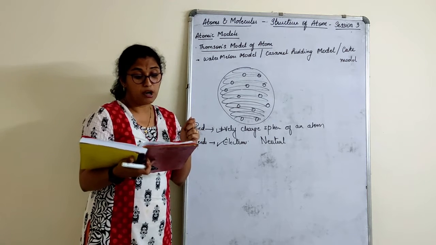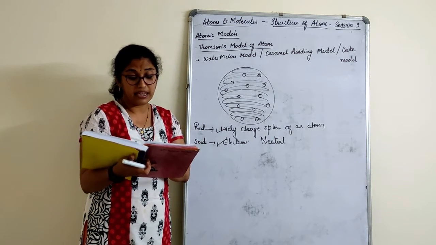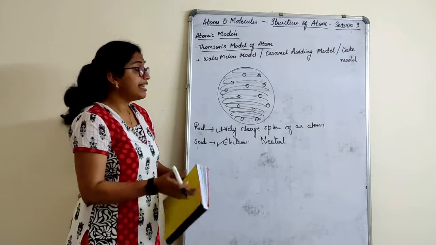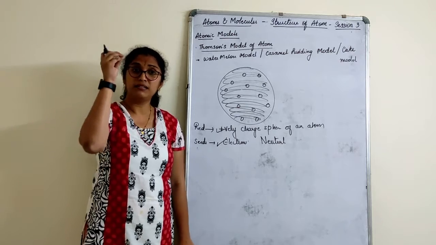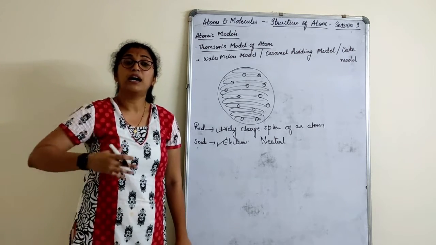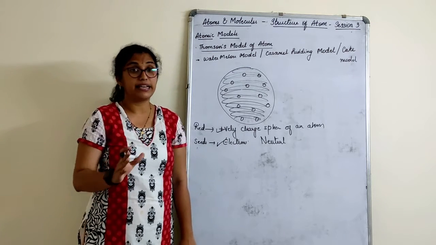Though this model explained the neutrality of an atom, it couldn't explain other scientific experiments conducted on the atom. It could only explain that there are electrons present and protons present. But how are they present? How are they revolving? Nothing was explained.